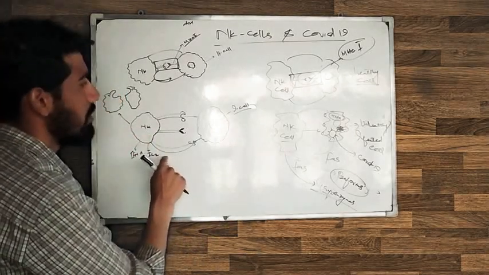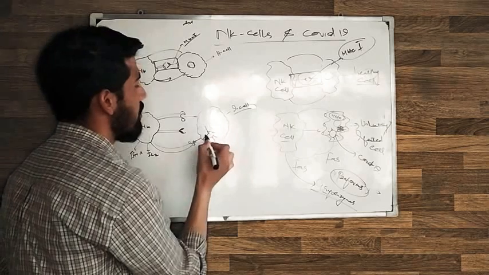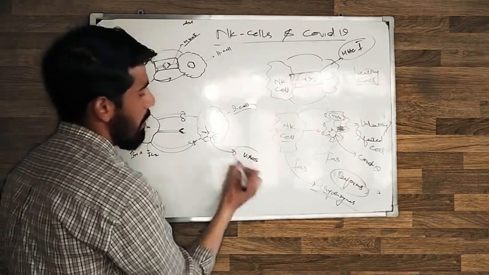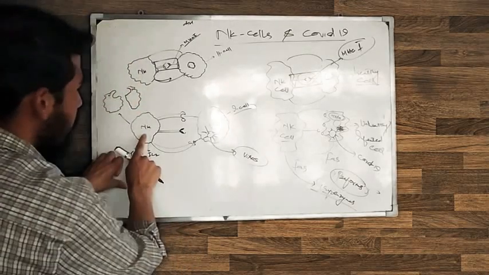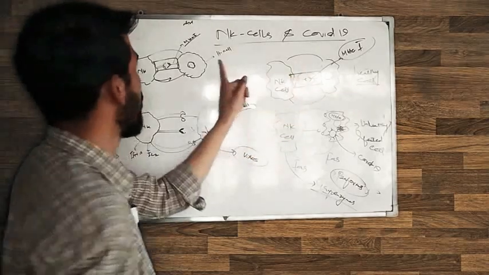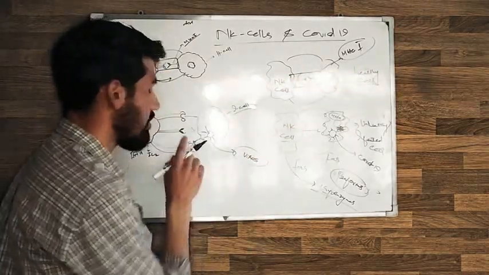So the NK cell checks here, the cell is perfect, so the NK cell goes away. In the next case, the cell is infected by virus. The NK cell checks, but it's not finding the MHC1 here. In this case it's not finding.